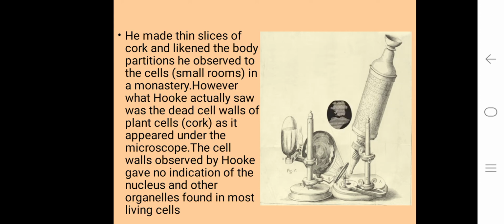However, what Hooke actually saw were the dead cell walls of the plant cells as they appeared under the microscope. The cell walls observed by Hooke gave no indication of the nucleus and other organelles found in most living cells.